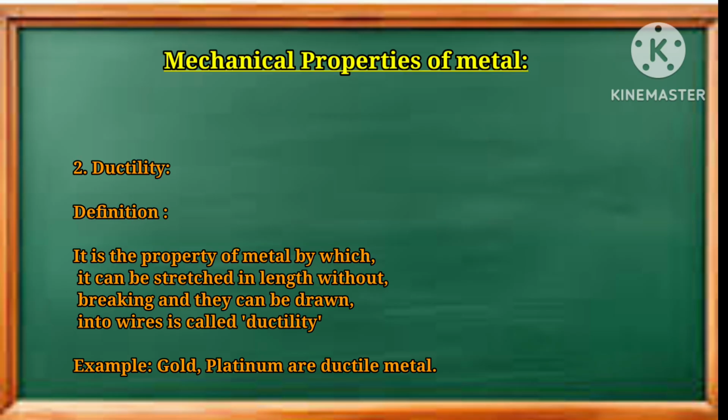The best examples of the ductility property are gold and platinum, because we know that in the periodic table these metals are present in the category of ductile metals. So this is the second mechanical property, that is ductility.